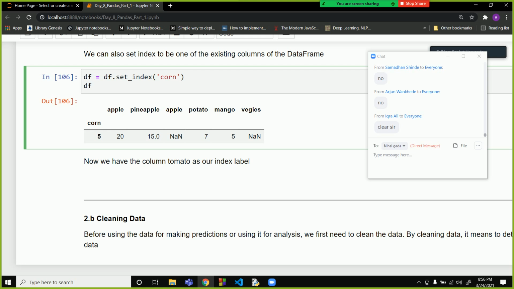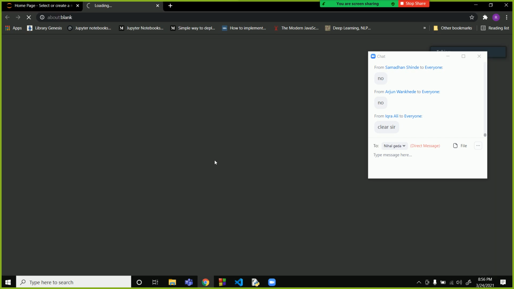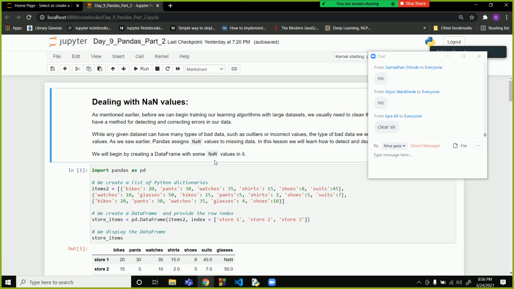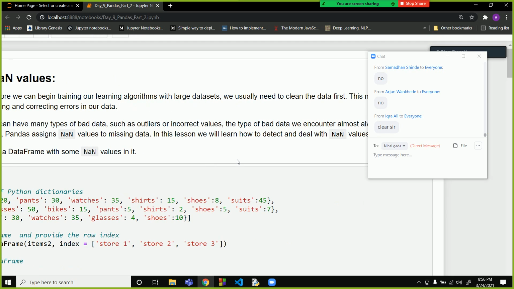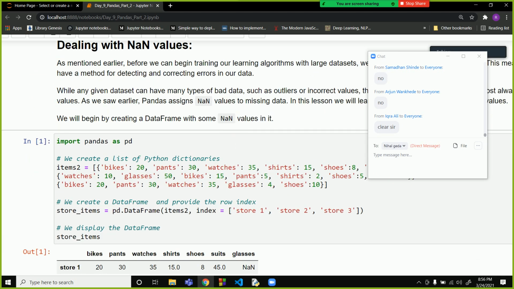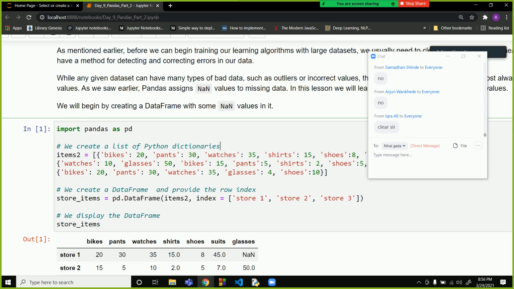Okay, now we'll move on to the next data frame. So now we are starting with the basics of data cleaning, and this is a very important part as far as machine learning is concerned. If you will not understand this part, it will be very difficult for you to move on with machine learning. Okay, so understand this part.